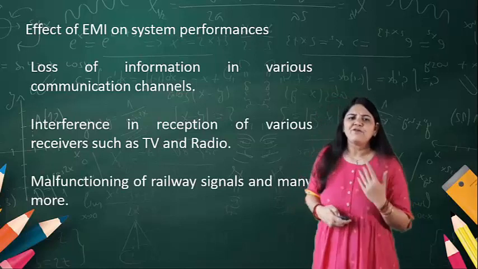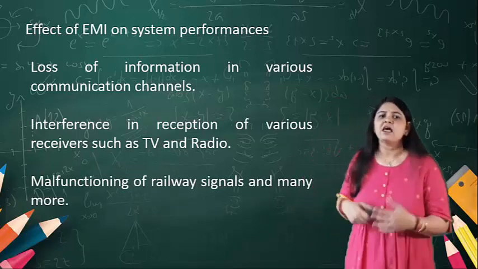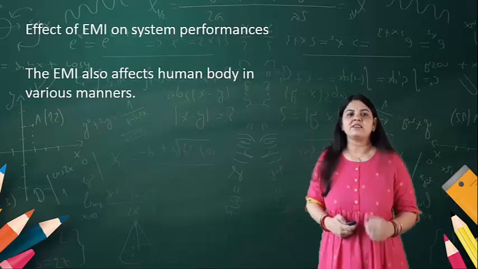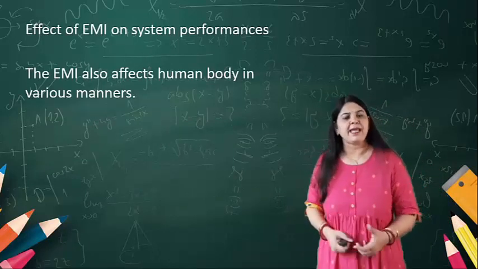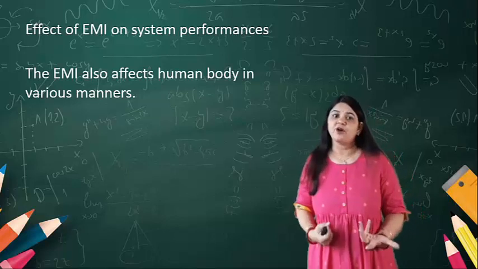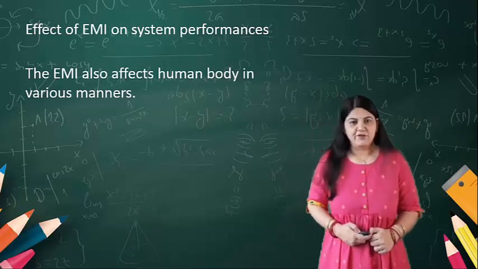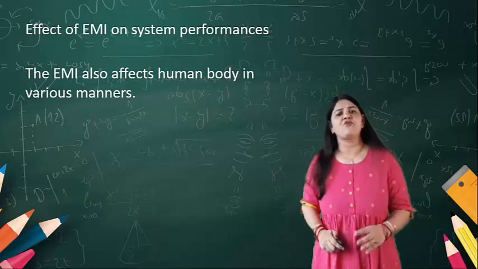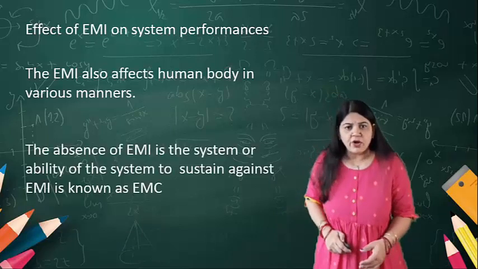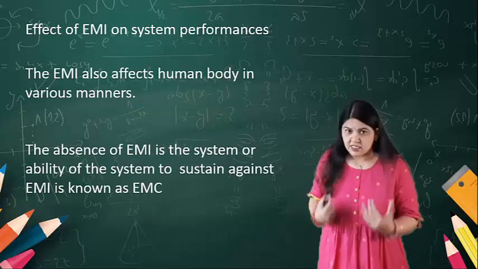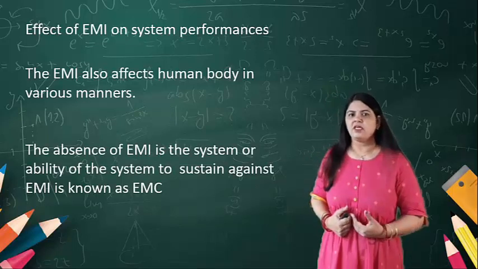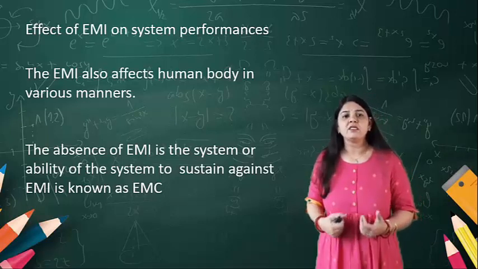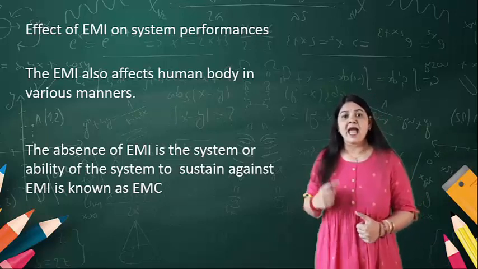Another is the malfunctioning of railway signals and many more. Also, the human body can be affected by electromagnetic interference. In a variety of ways, it may affect the human body as well as the system.